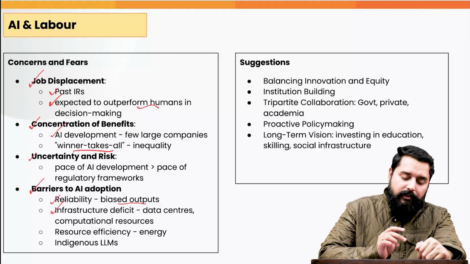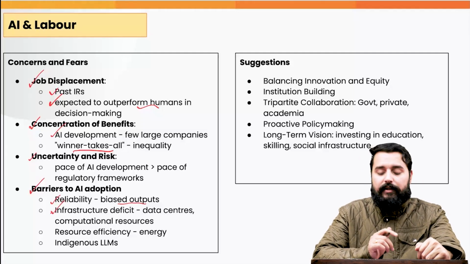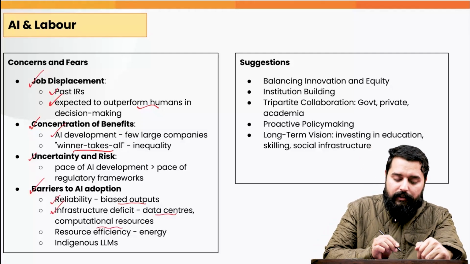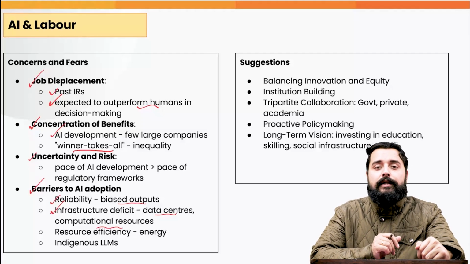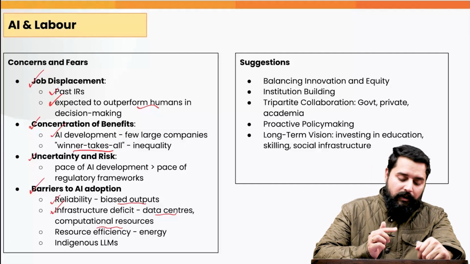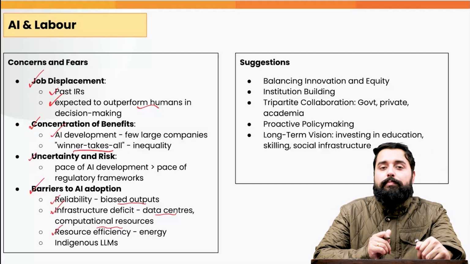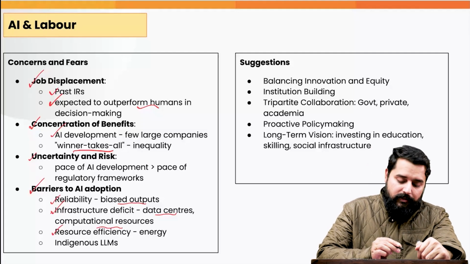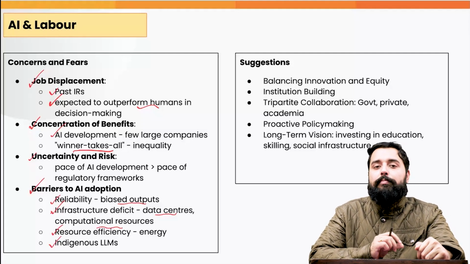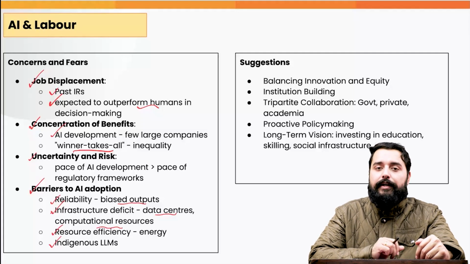There is a deficit in the infrastructure also. In India, there are not many data centers. There is a deficiency in the computational resources as well, for example, the lack of indigenous graphic processing units, GPUs. And the resource efficiency is also poor because AI tasks consume a lot of energy as well. Plus, the large language models have not been indigenous. Only now there will be an initiative to promote the development of large language models in India.